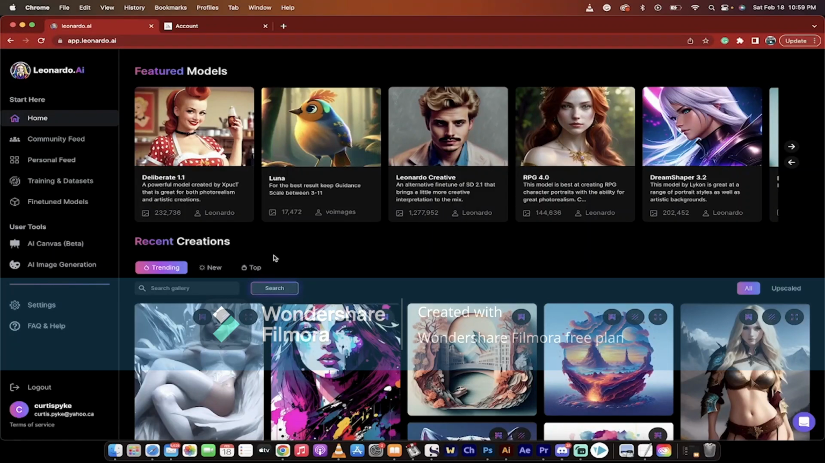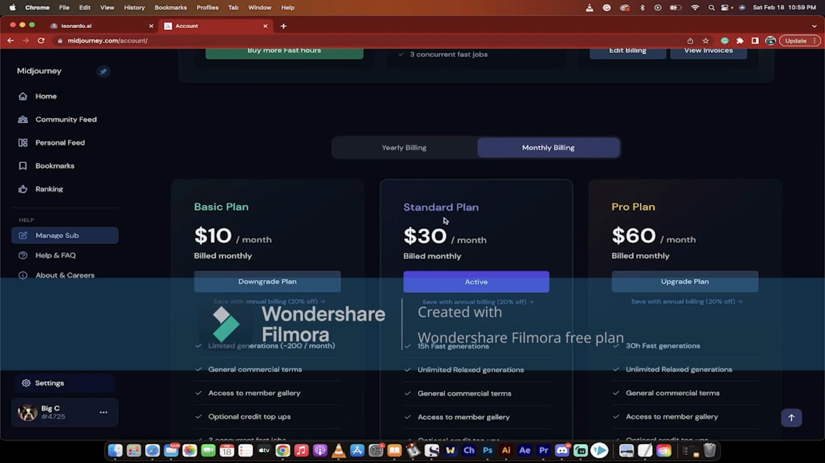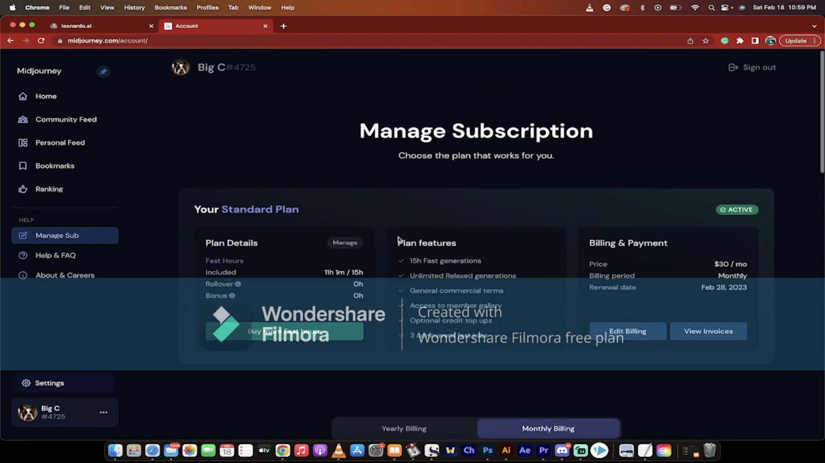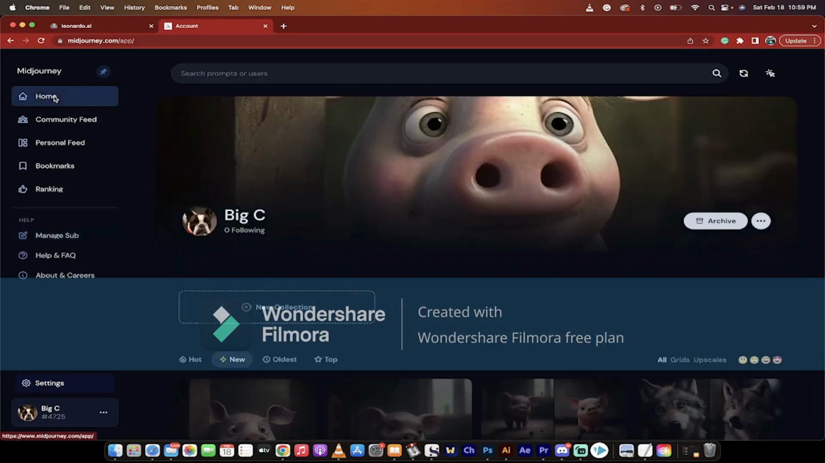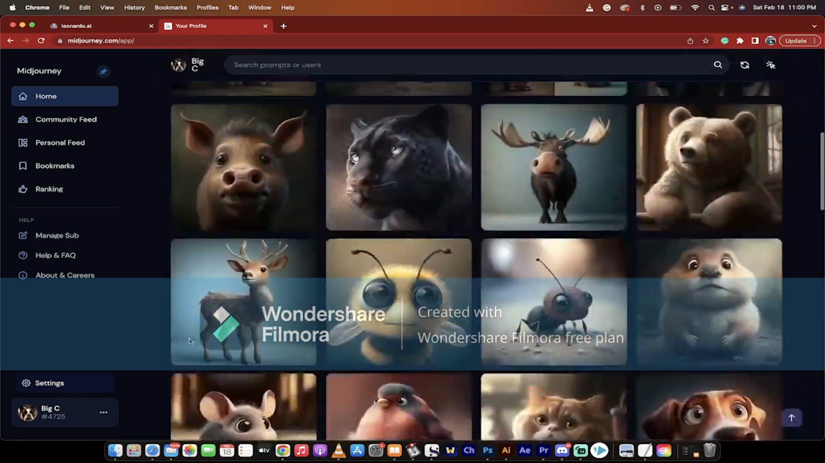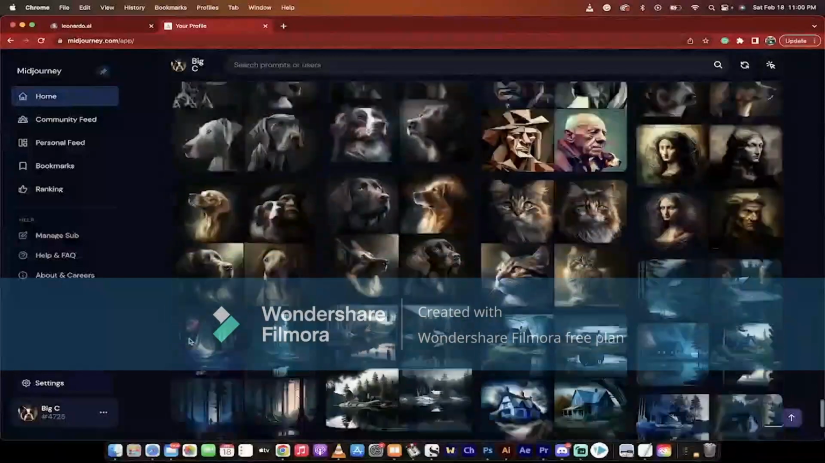I'm going to show you why I believe Leonardo.ai is as good and quite possibly better than Midjourney. And I don't say that lightly because I am a heavy-duty Midjourney user. If I go to my Midjourney account here, you'll see that I've got the standard plan, the $30 a month plan. I use it, and I use it a lot. And not only that, if I go to my home tab here, I've got hundreds, thousands of images that I've created, just walls and walls and walls of stuff.